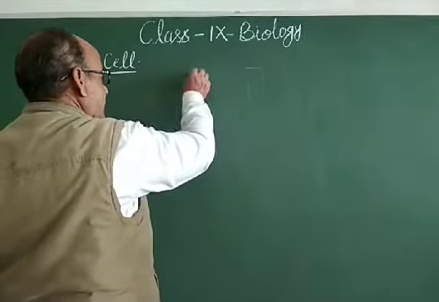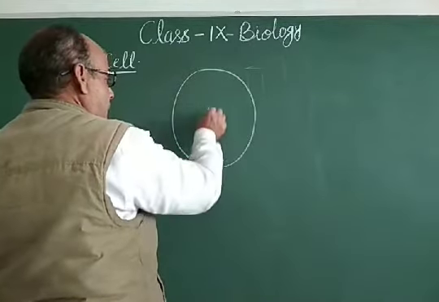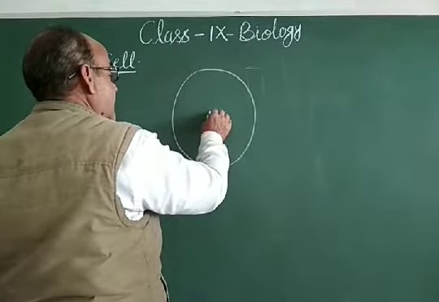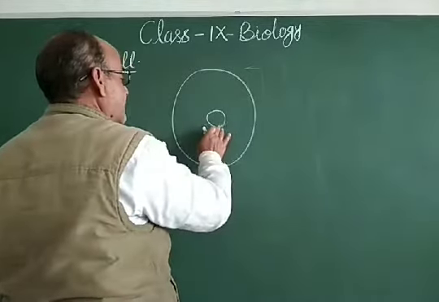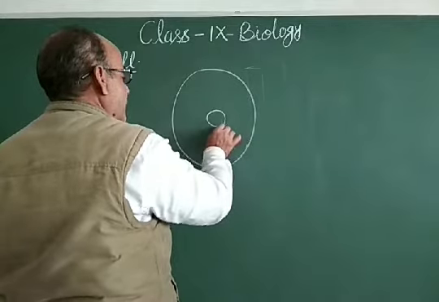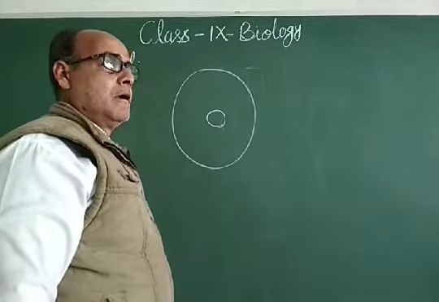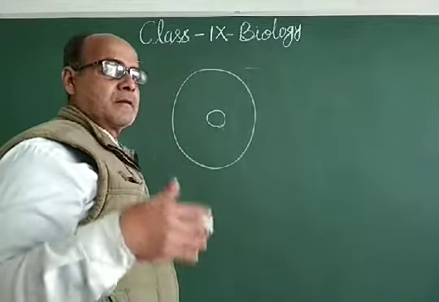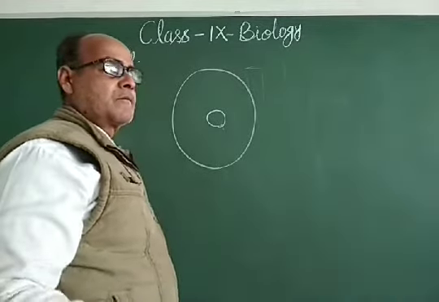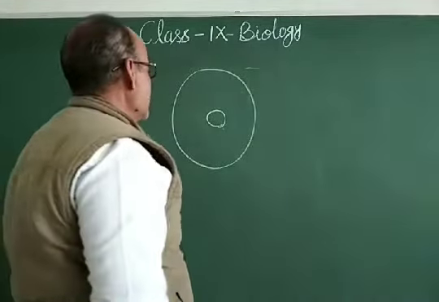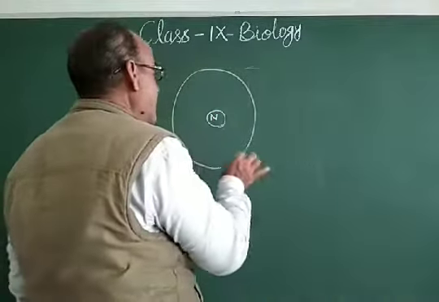If you are considering a cell that has a round shape, then there will be either a centrally located nucleus or a somewhat eccentric nucleus, and this nucleus performs various functions, especially the synthesis of the genetic material inside it, which is responsible for transferring characters from one generation to another generation. So dear students, this is the nucleus, this is the ER, this is a typical cell, and